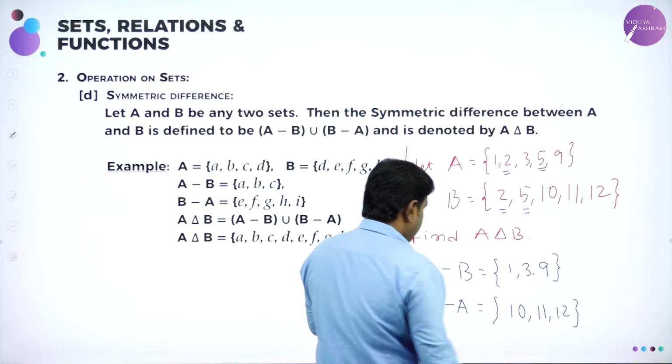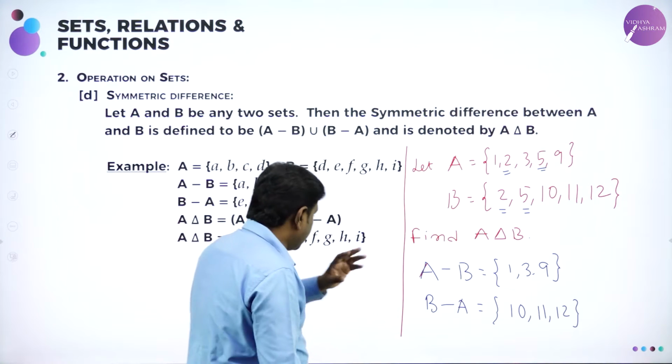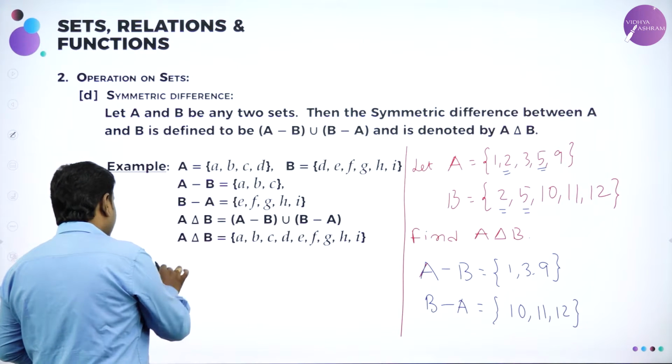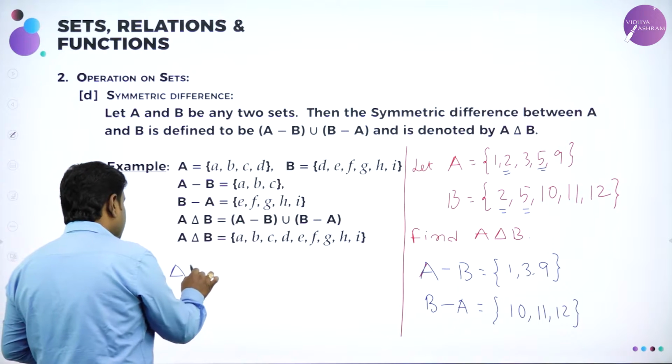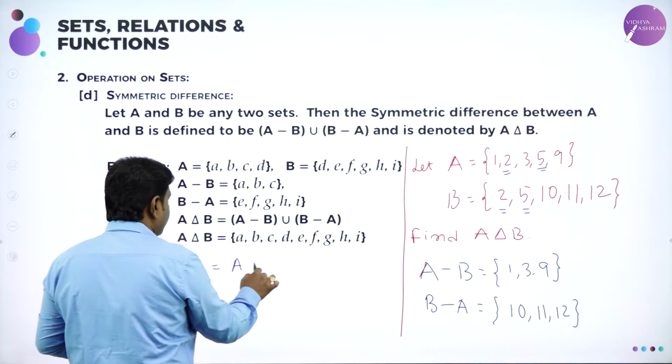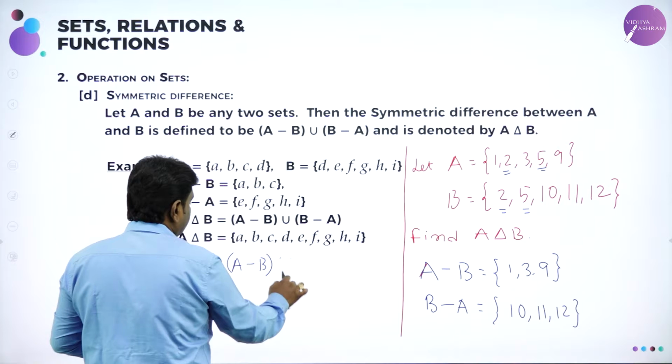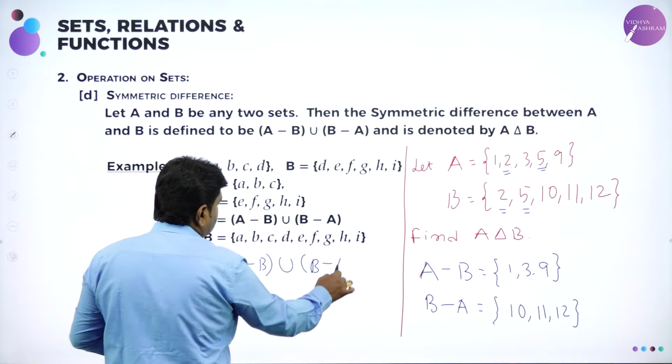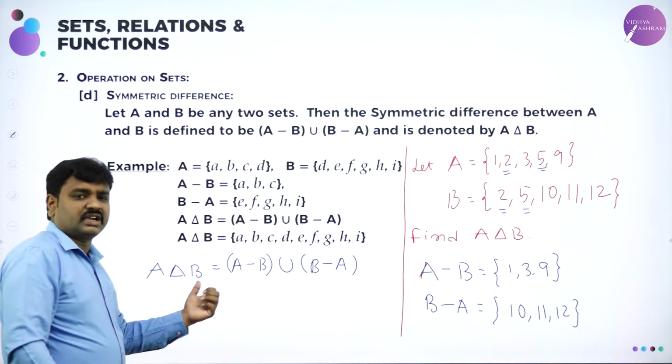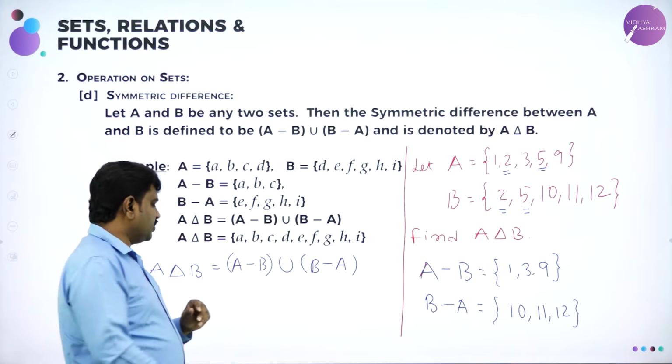So, now I got A minus B and B minus A. Now, I need to find symmetric difference. I need to find A delta B. A delta B means what? A minus B union B minus A. How to read this? Symmetric difference. What is symmetric difference? A minus B union B minus A.